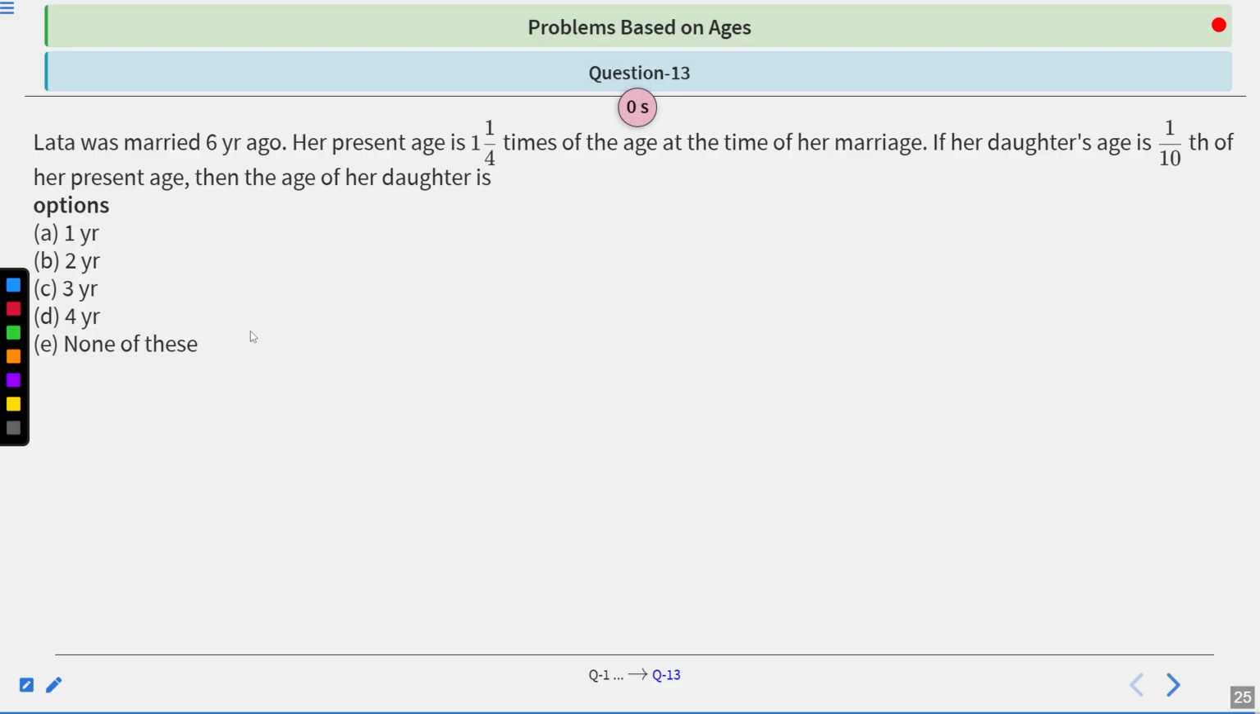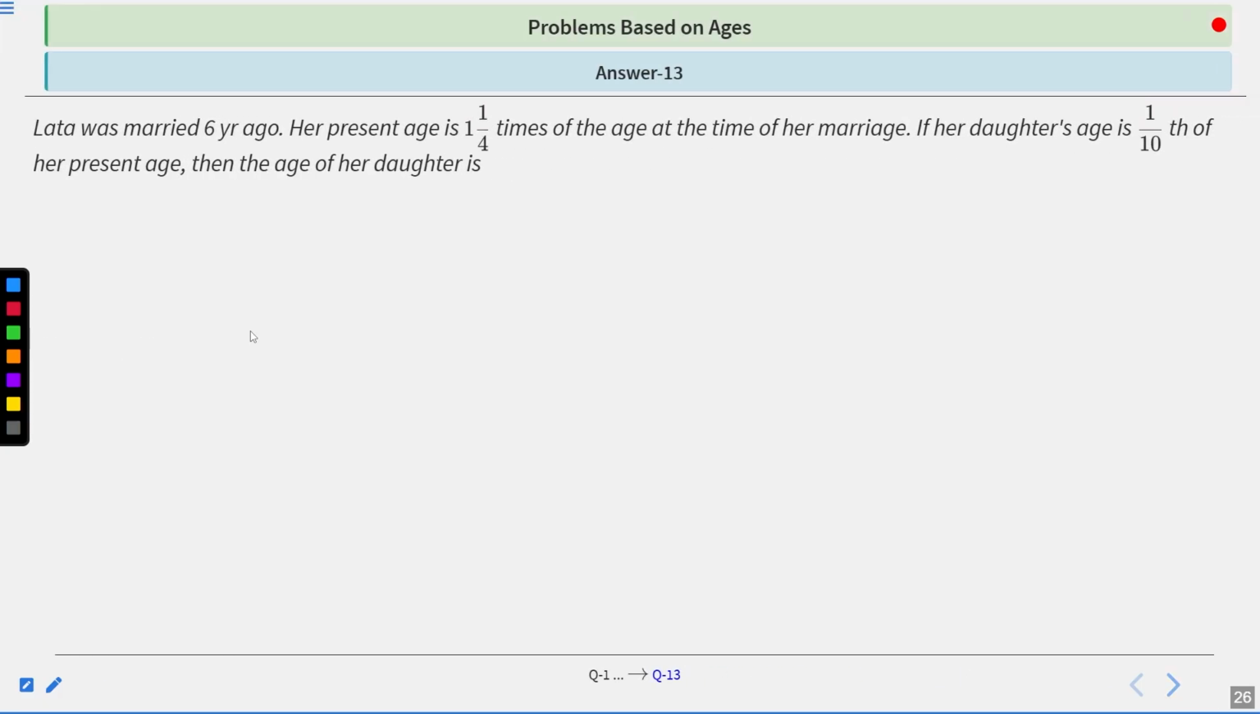Now time's up. Let's see the solution of this question. So the question says that Lata was married 6 years ago. Her present age is 1 and 1 by 4 times of the age at the time of her marriage. Now the question is, if her daughter's age is 1/10 of her present age, then the age of her daughter is. So the correct answer of this question is 3 years. C is the correct answer. Now see the solution of this question.